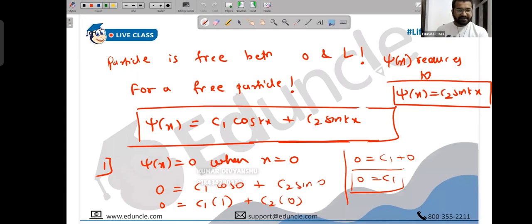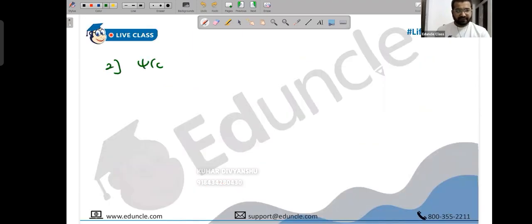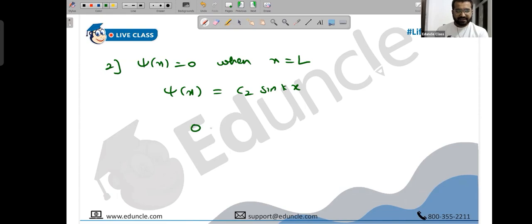Okay, so now we want to find C2. How do we find C2? Let's use the second boundary condition. The wave function is again 0 when x is L. So we have psi of x is C2 sin kx, it's already reduced. So 0 is equal to C2 sin kL.